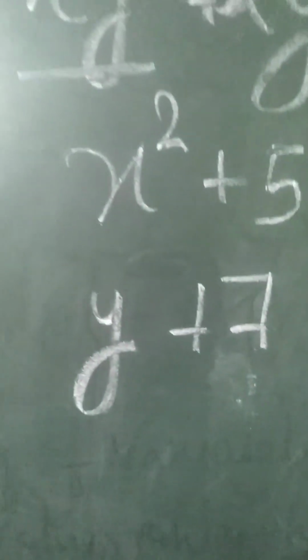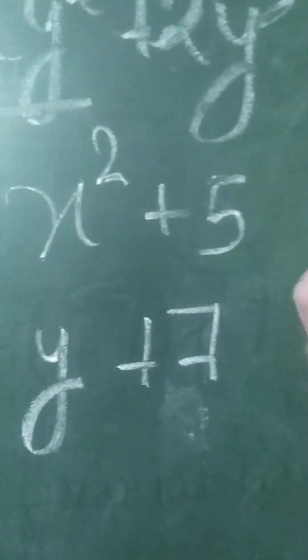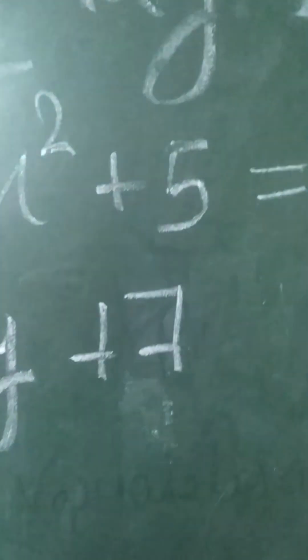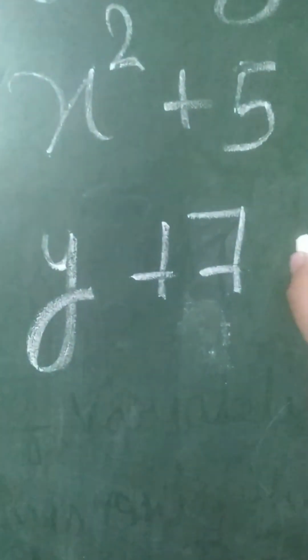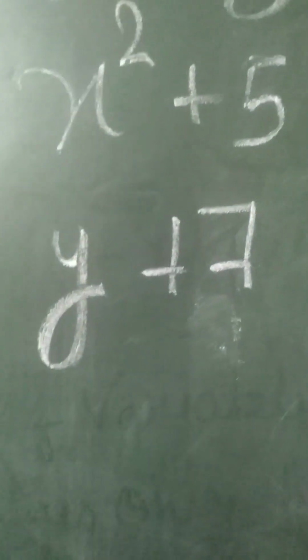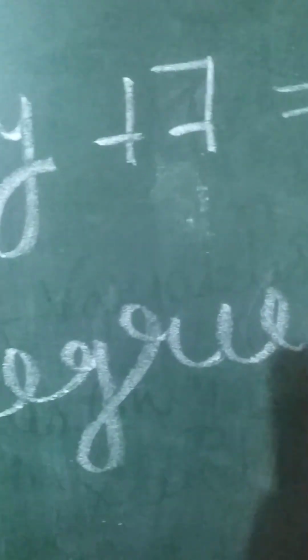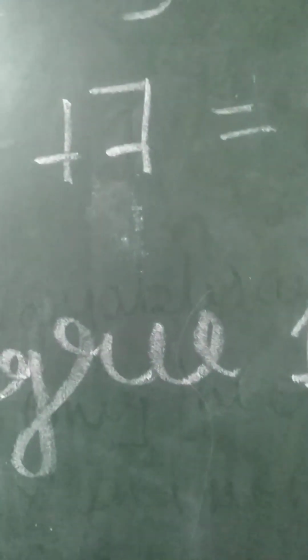Now see the second one, x square plus 5. Here the maximum power is 2. The degree of that polynomial is 2. Here see y plus 7. Here the maximum degree of y is 1. The degree of the polynomial is 1. Got it? These are the degrees. Those who have degree 1 are known as linear polynomials.